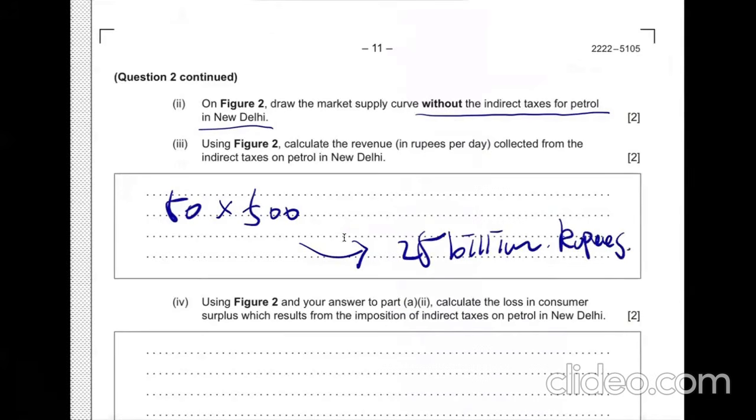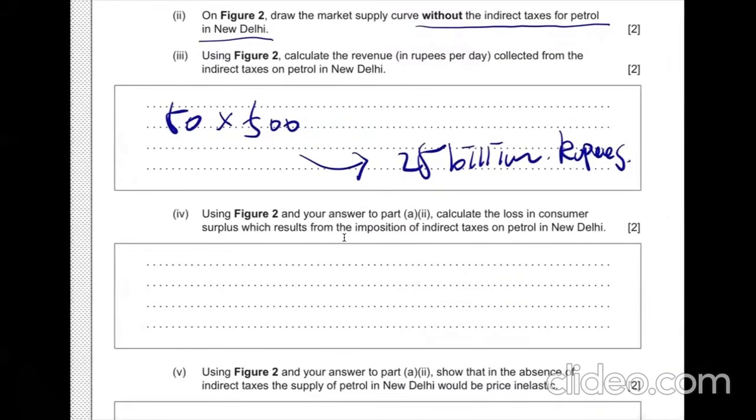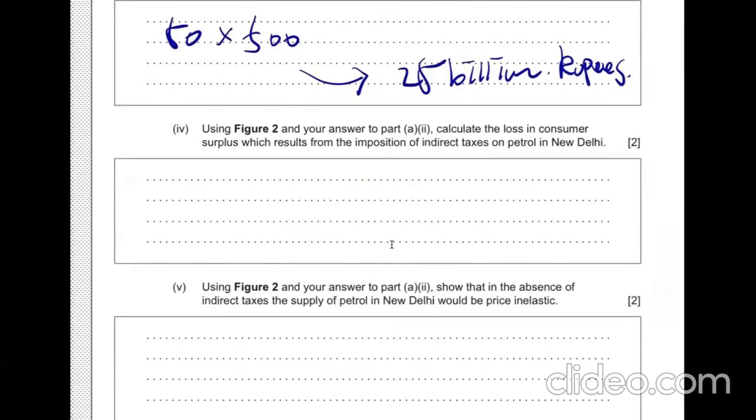And next question, using figure 2 and your answer to part A2, calculate the loss in consumer surplus which results from the imposition of indirect taxes on petrol in New Delhi. Okay, so this one.